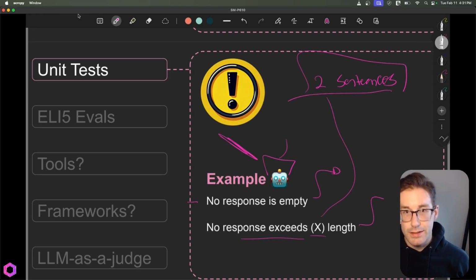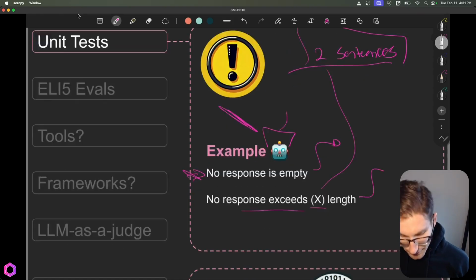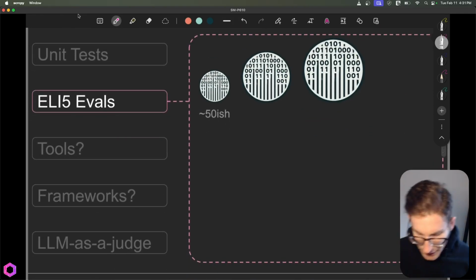So it can write the tests for the functions you expect, and then it can create the synthetic data of a user asking a question. And then if it comes back in that way, you can check that with a unit test. Okay, so we've gone through unit tests.